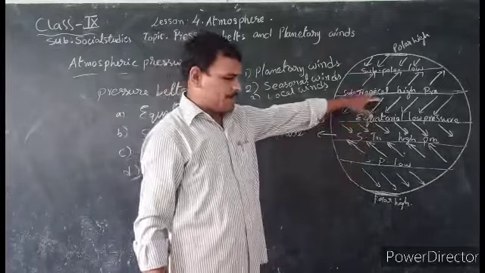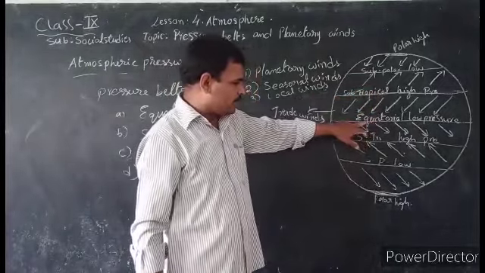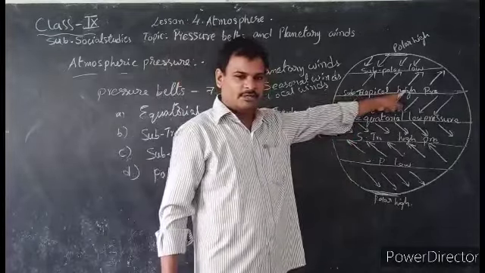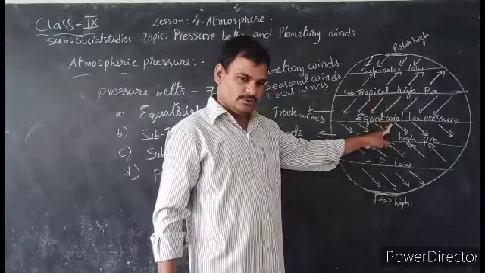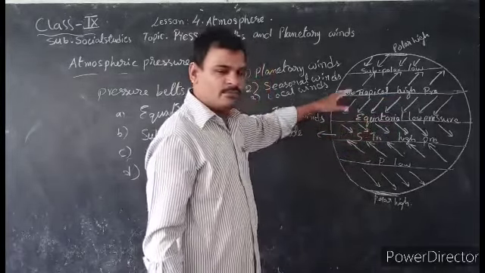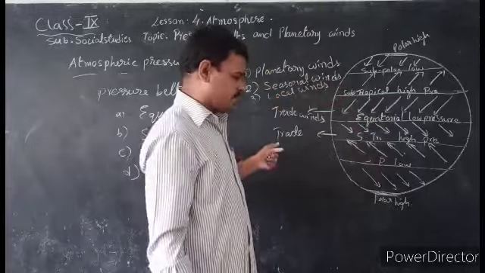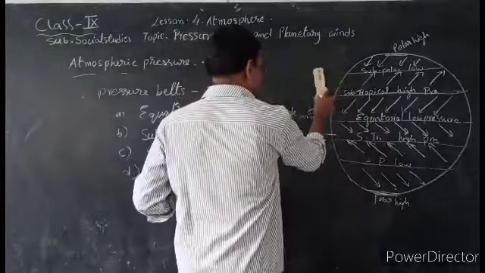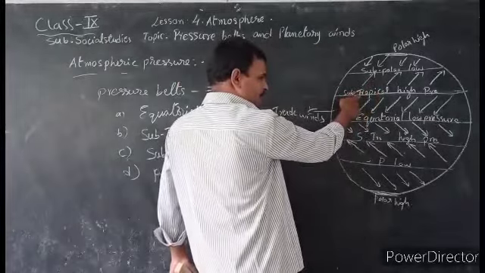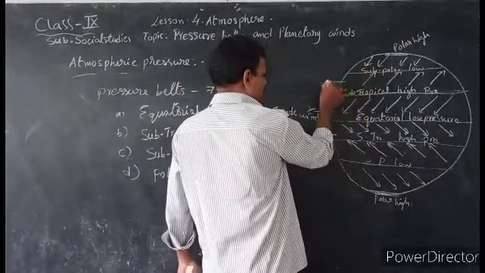We already learned that wind always moves from high pressure to low pressure. So in that way, from high pressure to low pressure, on both sides of the equator there are trade winds. And later, another wind, from the subtropical high pressure belts to the subpolar low pressure belts.